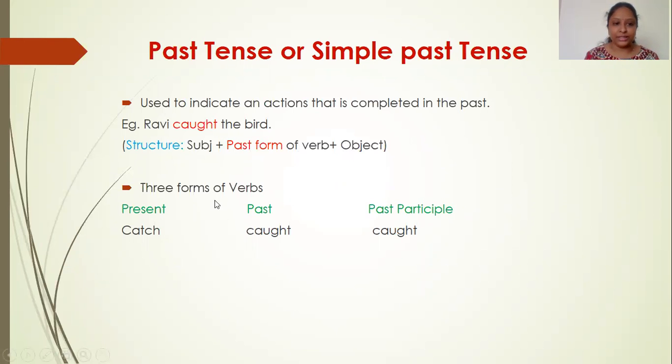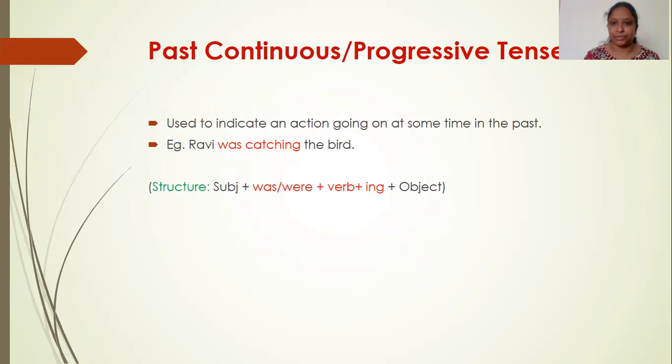Now when we look at the three forms of verbs, present, past, and past participle, I'm taking the same sentence, Ravi catches the bird, because it will be easier for you to understand tenses better. The present form is catch, the past form is caught, and the past participle is caught. In simple past tense, we have the past form of the verb, which is caught. So, Ravi caught the bird. This is about simple past tense.